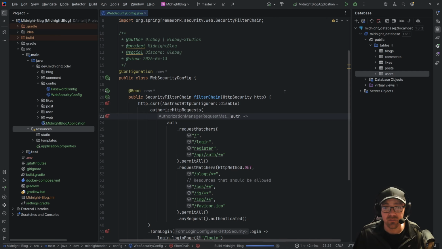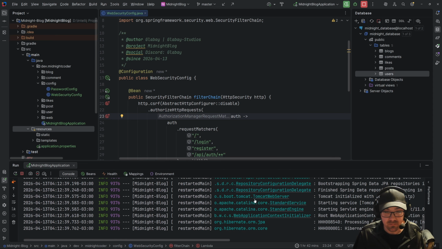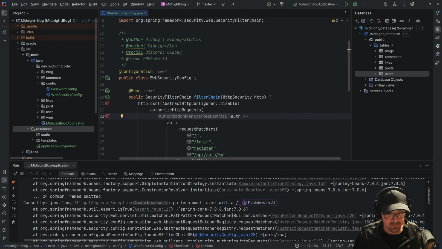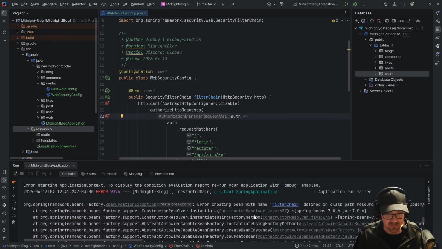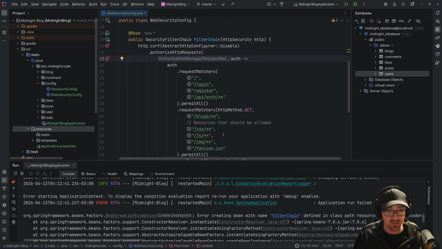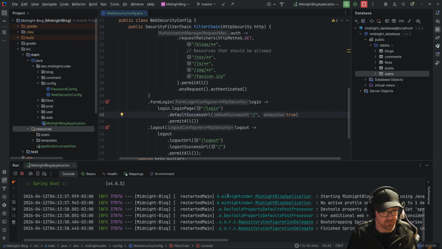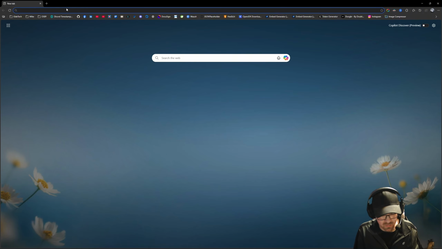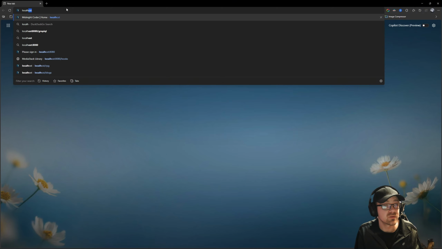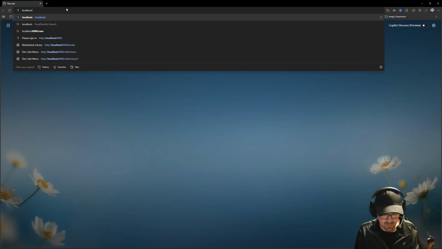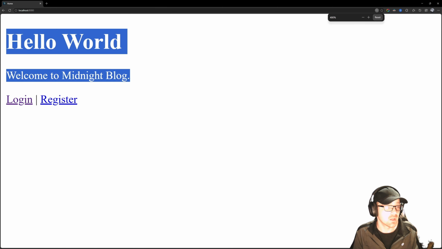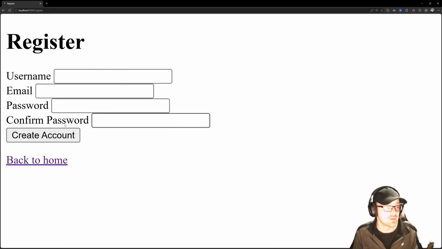All right, so let's fire this up. Something went wrong. I assume that's a security chain filter. Yes. So we'll run this again. Everything seems fine and dandy. We'll open up a browser and go to localhost 8080. And there we see hello world. Welcome to the Midnight Blog. Log in or register. Click on register.